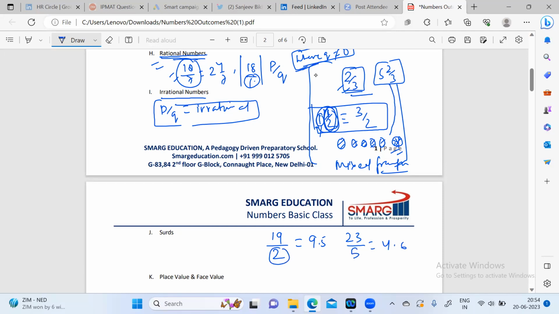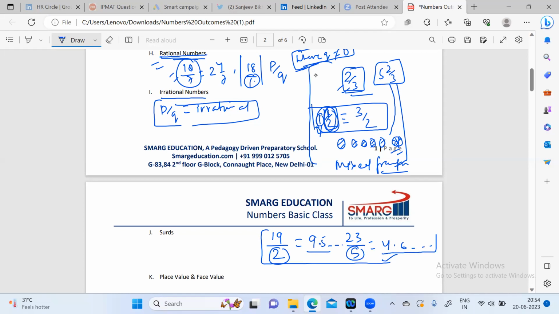So all these numbers which are being divided by 2 or 5 or a mix of 2 and 5 together, either they will leave no remainder or they will leave 0 after the decimal. But if they are leaving something after the decimal, the decimal value will terminate. Like there is no other value after 0.5. Similarly, there is no value after 0.6. So these decimals which get terminated, we call the decimal value terminating.